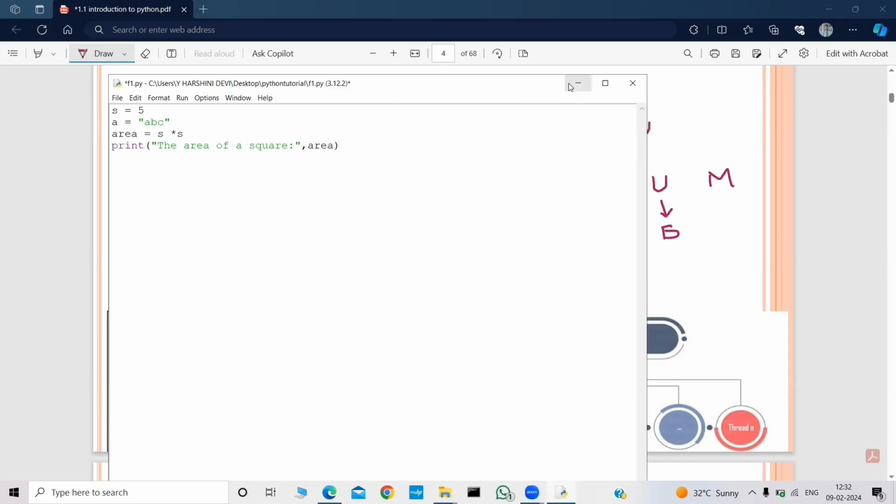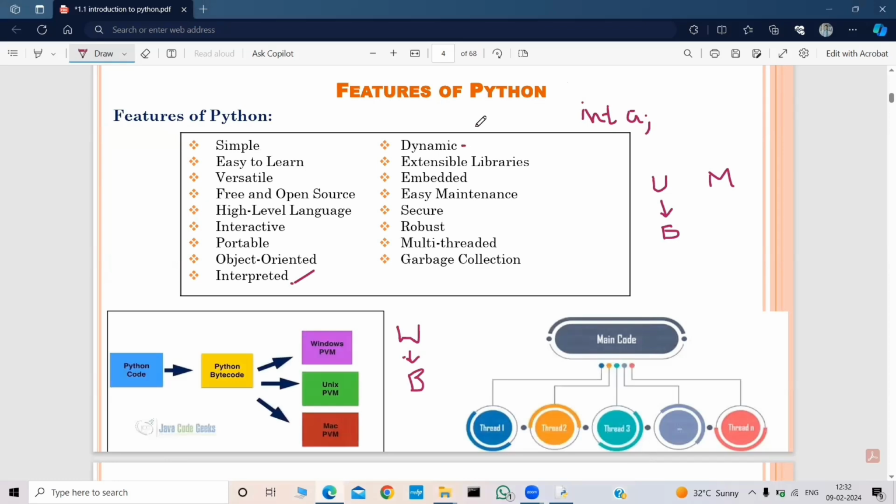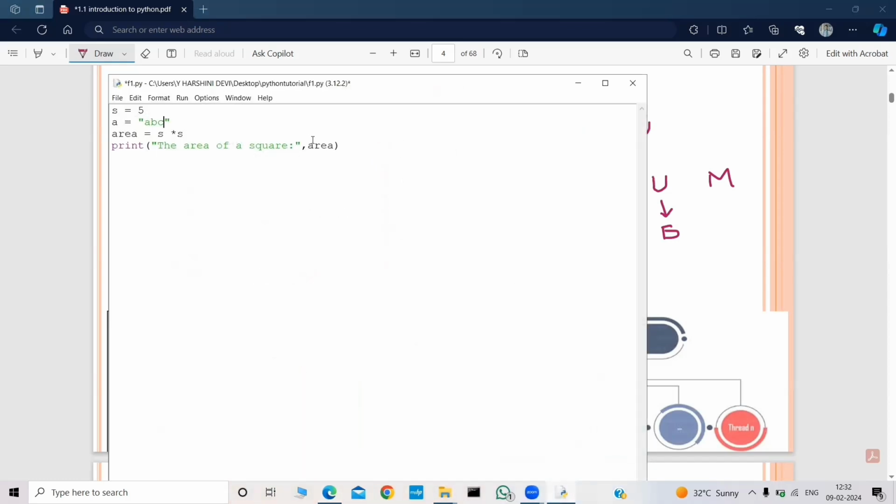So Python provides an amazing feature, that it is a dynamically typed language. The interpreter internally interprets the line, and after checking the value, since it was an integer, it will assign the data type to the variable internally. It will internally do int s equal to 5.